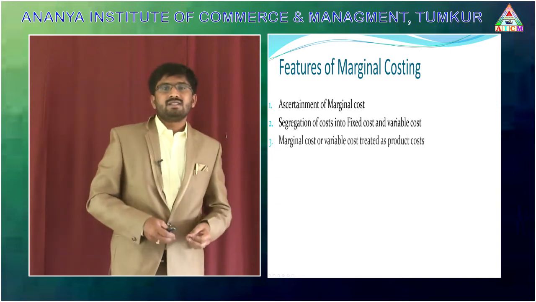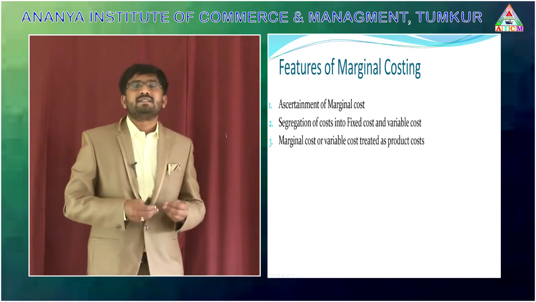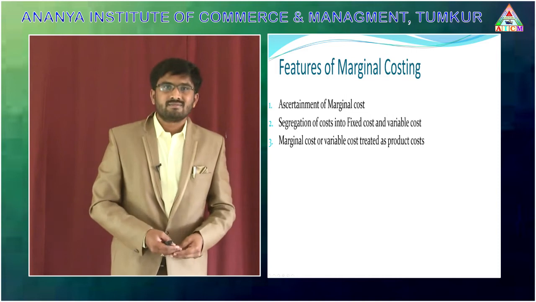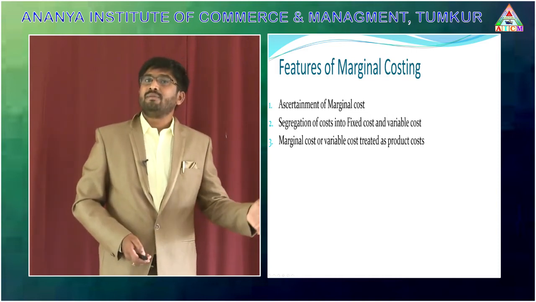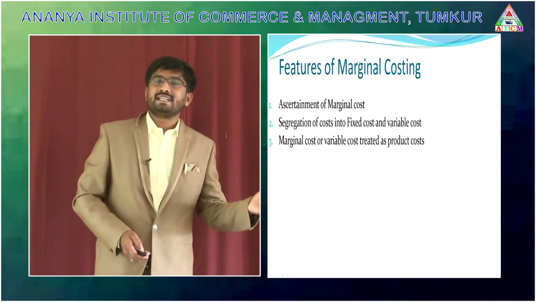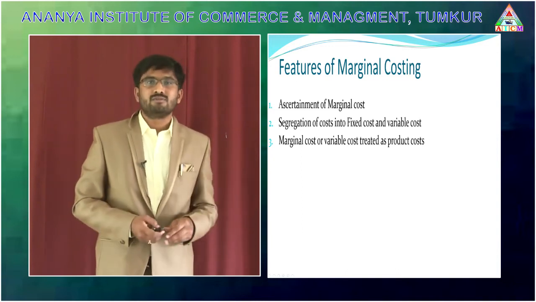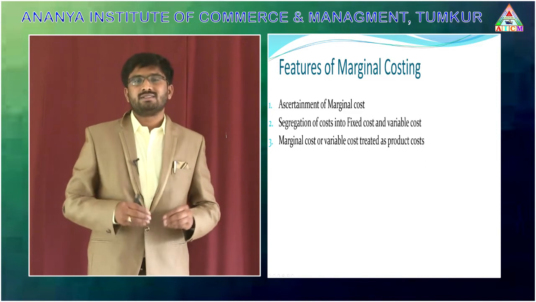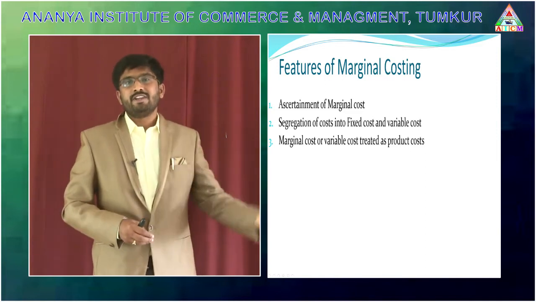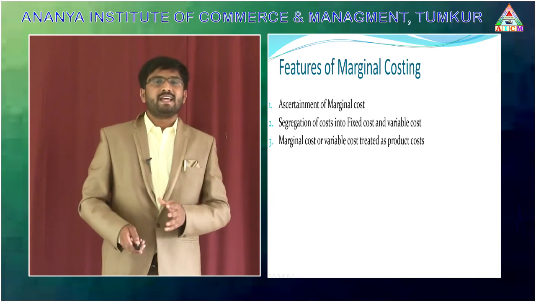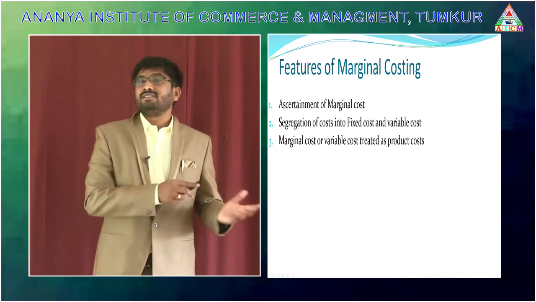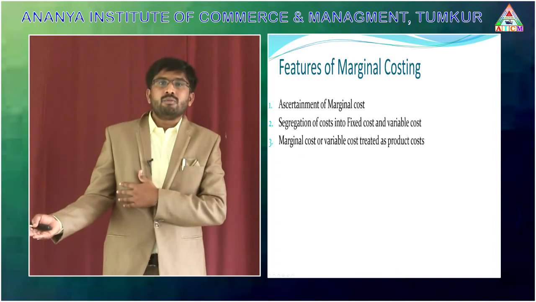Then, marginal cost or variable cost is treated as product cost, because without these materials, labor and direct expenses incurred for the production of output, we cannot produce the product. That's why marginal cost or variable cost is treated as product cost here. Without incurring this marginal cost, there will be no product cost.